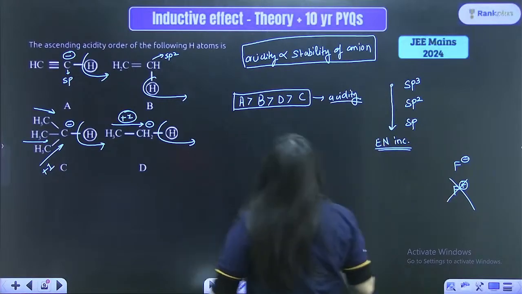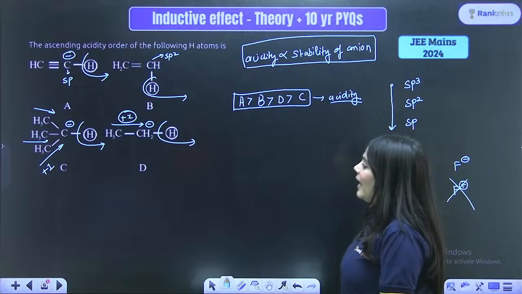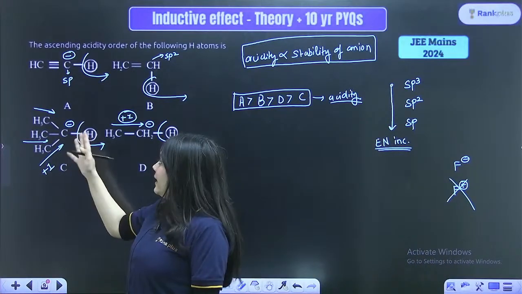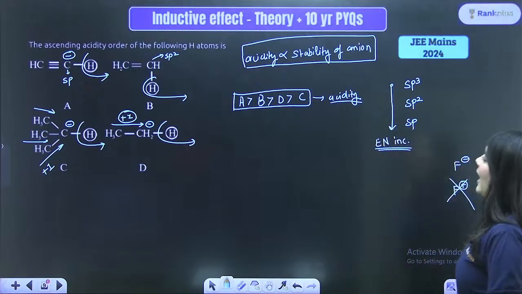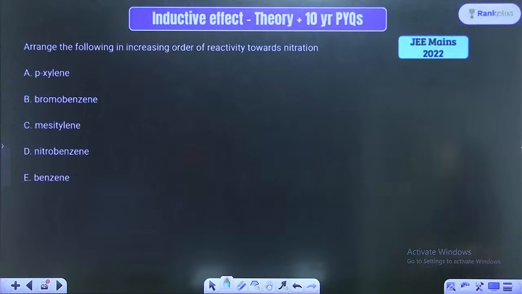The negative charge is more stable on the sp hybridized carbon followed by the sp2. And here we have to check that the plus I effect is decreasing the stability of the negative charge. So this is the acidity order. Understood? Easy. Moving forward to the next question.